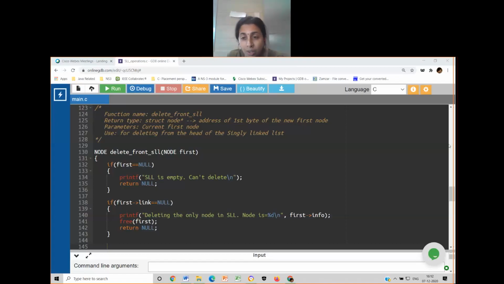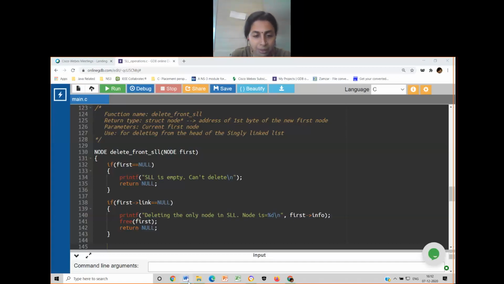It is not talking about the link part or the info part. Link part always is pointing to the next node. It is not the current node's address. When you want to have the current node's address stored somewhere, address is always held by a pointer variable. No one else can hold it.